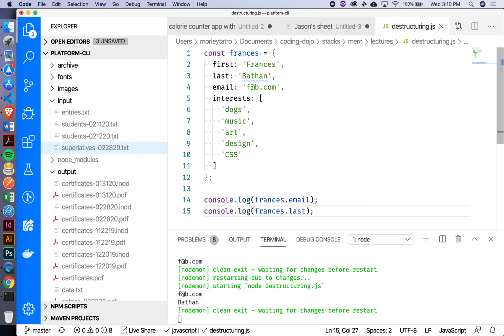What if I wanted to actually get those two things and just have them available to me as variables without having to do this whole dot notation every time, right? Is that possible? It is now. So we have this thing called destructuring that allows us to essentially reach inside of an object and grab exactly the things that we want from it.